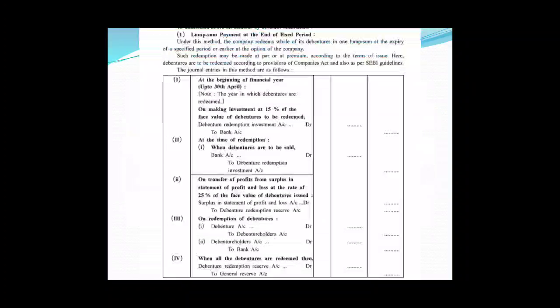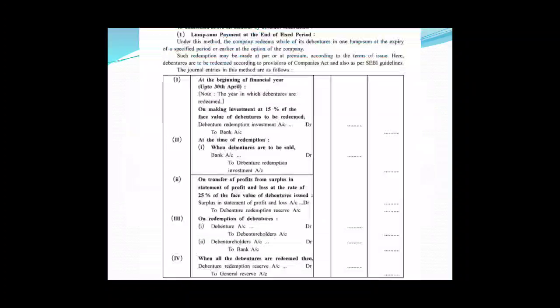Then, at the second stage, the company needs to create DRR. We have also discussed this. DRR is created at least 25% in case of redemption out of capital, and in case of redemption out of profit it is created to 100% of the face value. In both cases, the entry will be surplus in statement of profit and loss account debit to debenture redemption reserve account.